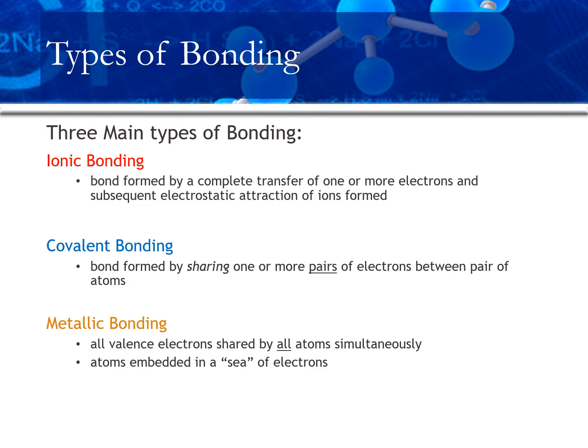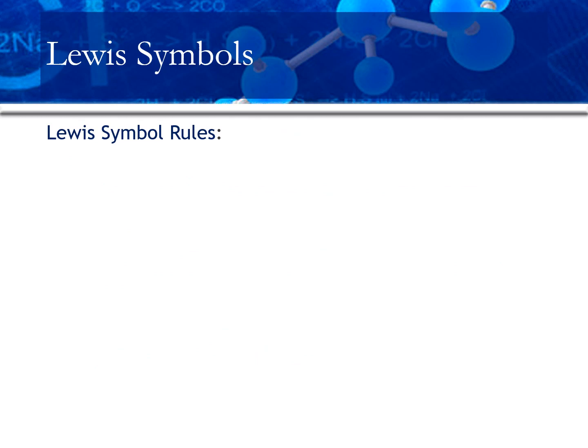To do that, let's look at something that G.N. Lewis introduced called Lewis symbols. This is a way of keeping track of the all-important valence electrons in order to predict things about bonding. So here are the rules for drawing a Lewis symbol. Now, a Lewis symbol is different than a Lewis structure. If you've encountered Lewis structures, those are two different phrases. They're very closely related, but they're different. A Lewis symbol shows all of the valence electrons around an individual atomic species. It could be an ion, it could be a neutral atom.